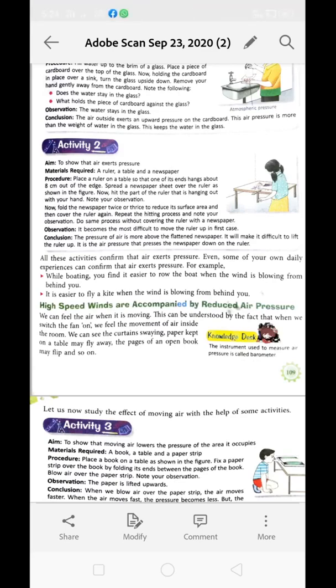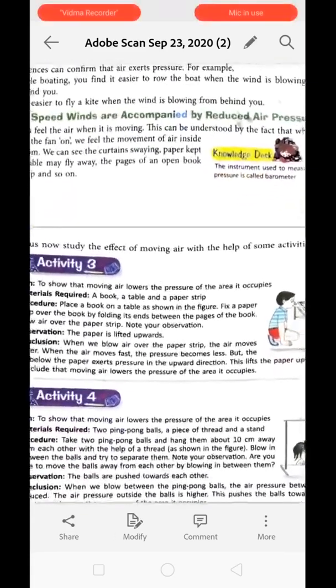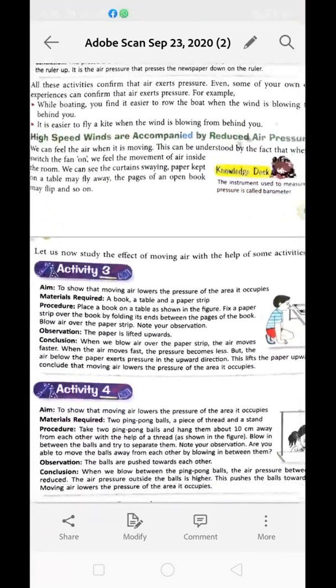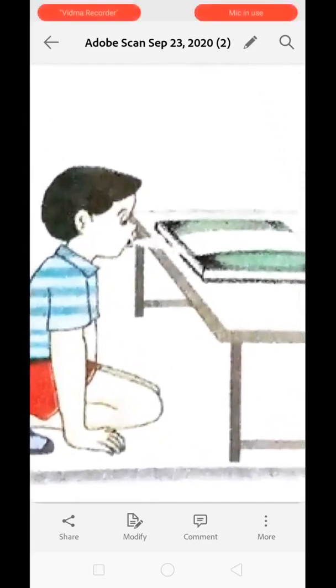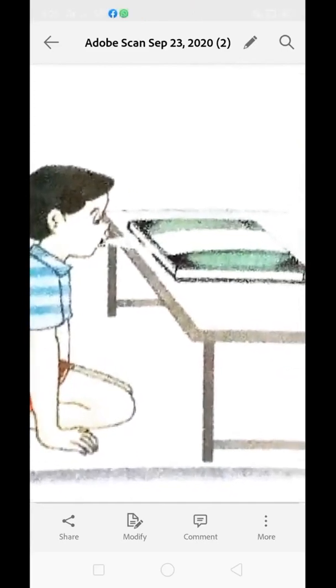this can be understood by the following activity over here, that speedy wind is accompanied by reduced air pressure. For that you have to do this experiment over here. The child has taken a page and fixed it with the book. He has folded the page and fixed the paper strip over the book by folding its end between the pages. Now he is blowing the air over the strip of paper. You see what happened?